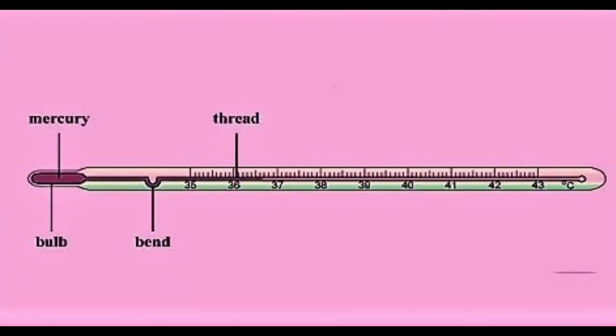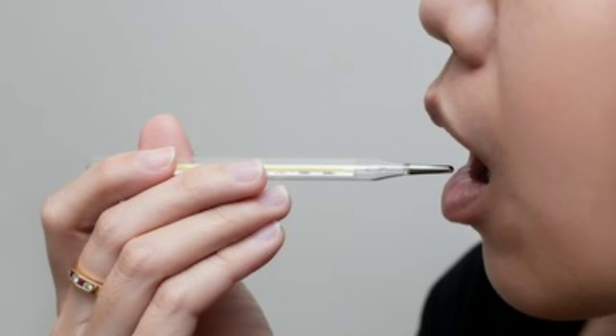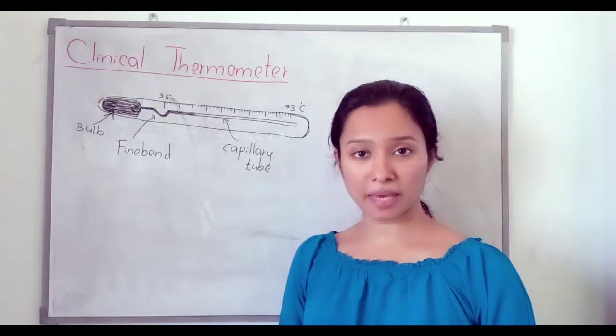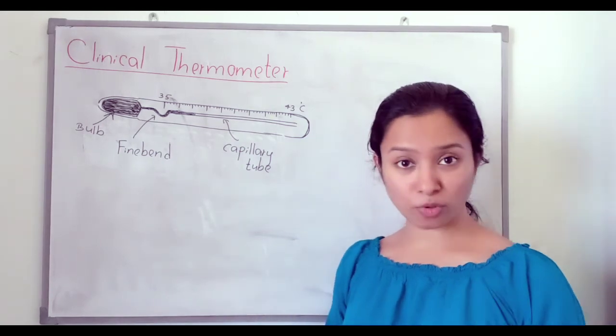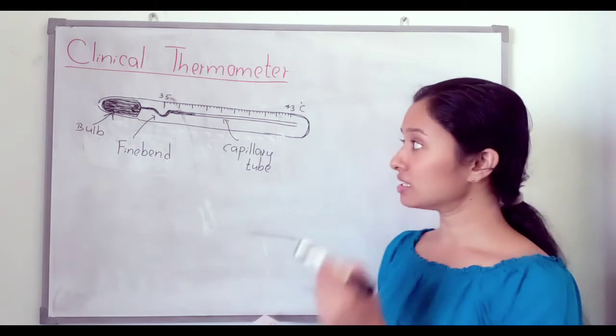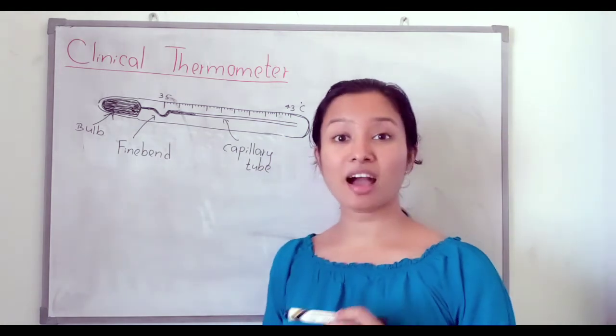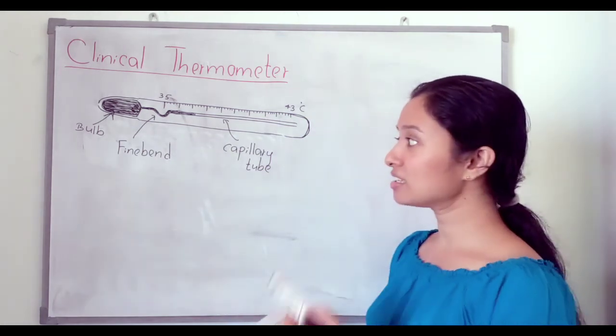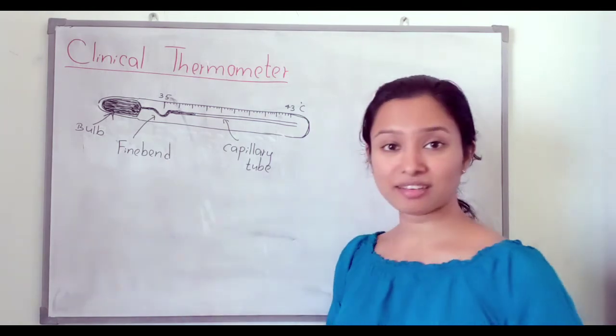Therefore, the reading of the temperature is kept unchanged even after the thermometer is removed from the mouth of the patient. So that is the use of this fine bend.